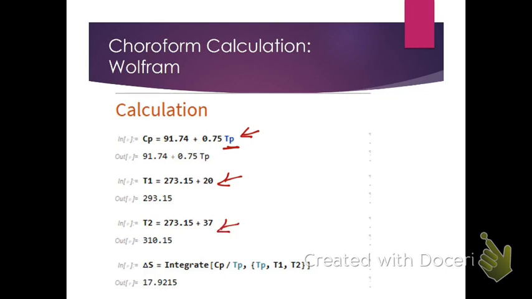And then in Wolfram Alpha, although this is a fairly trivial integral, using simple methods that you would have learned in calculus, if we want to use the Wolfram product to do this, we just use the function Integrate. We're integrating C_P over T, and this is the range over which we're integrating. And as I'll mention in the video, you could also use free-form Wolfram Alpha methods to do this as well. And so we get an answer.